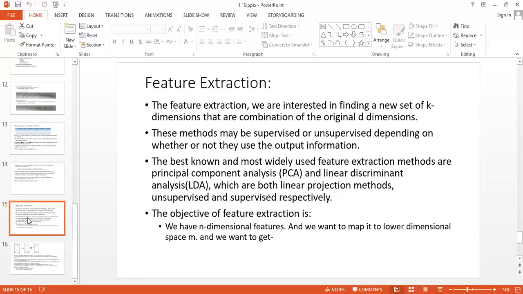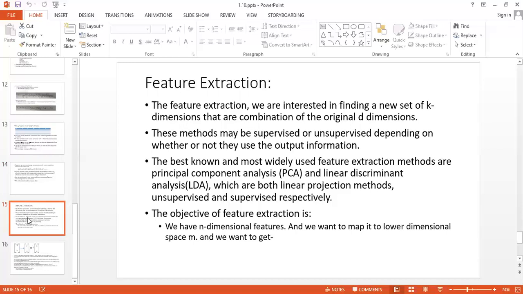In feature extraction, we are interested in finding a new set of k dimensions that are combinations of the original d dimensions. This method may be supervised or unsupervised depending on whether or not they use the output information. The best known and most widely used feature extraction methods are principal component analysis and linear discriminant analysis, which are both linear projection methods, unsupervised and supervised respectively.